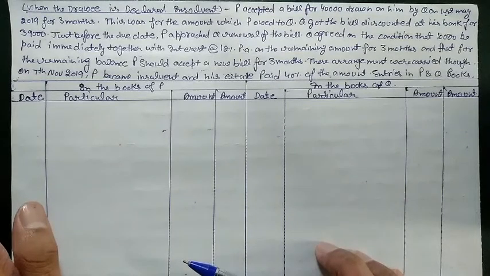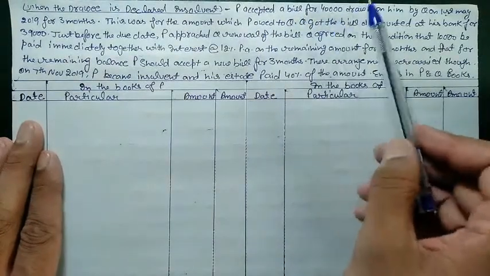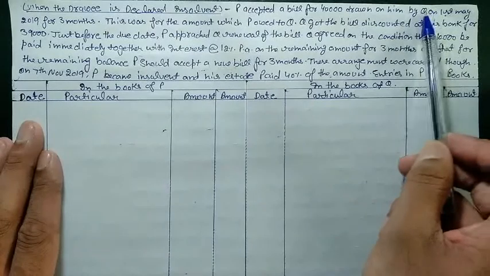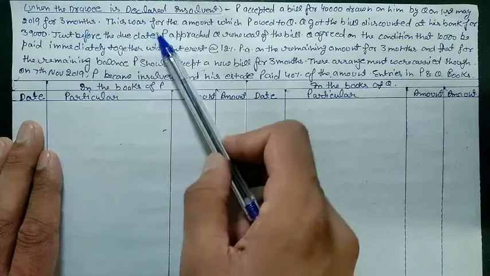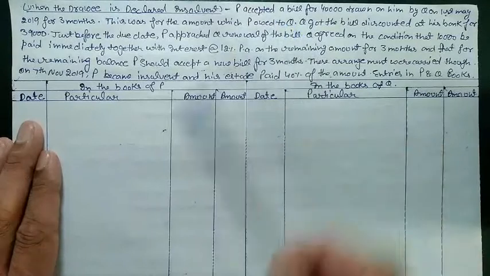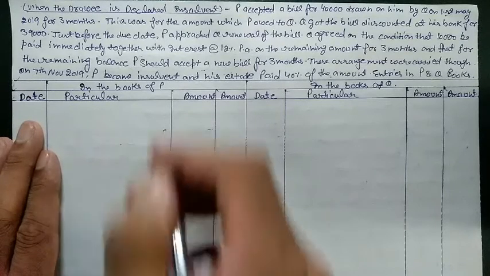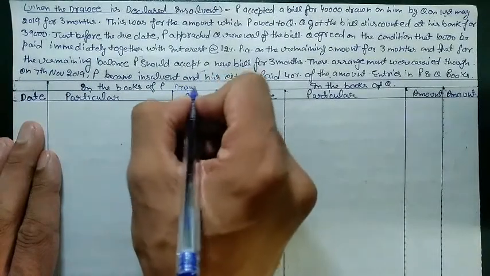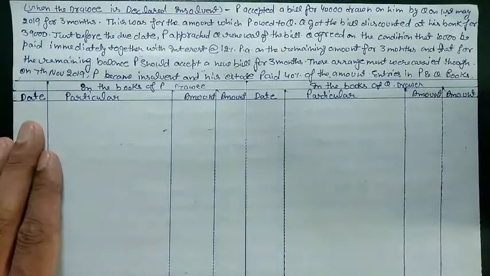drawer and drawee. When drawee became insolvent, P accepted a bill for 40,000 drawn on him by Q on 1st of May 2019 for 3 months. This was for the amount which P owed to Q. It means P accepted the bill, and as we know, only drawee accept the bill. So in this case, P is a drawee and Q is the drawer. So P is drawee for here and Q is drawer for here. Now we need to post entry in books of both.